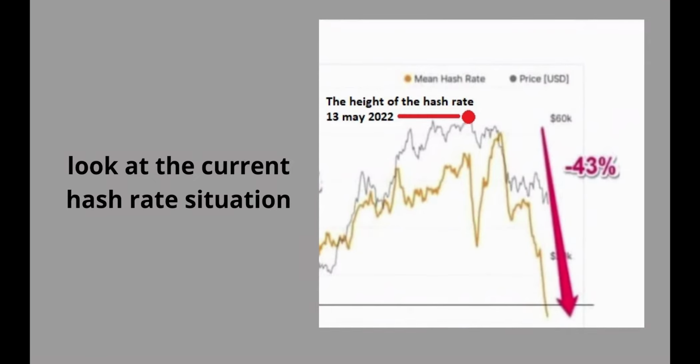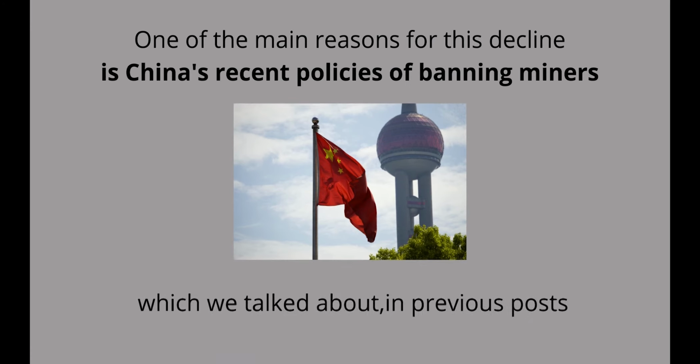Now look at the current hashrate situation. As you can see, from the date of 13th of May 2022, when hashrate touched its maximal amount, until now it has experienced a sharp fall of more than 43%. This amount of reduction is unprecedented in the last 2 years. One of the main reasons for this decline is China's recent policies of banning miners, which we talked about in previous posts.